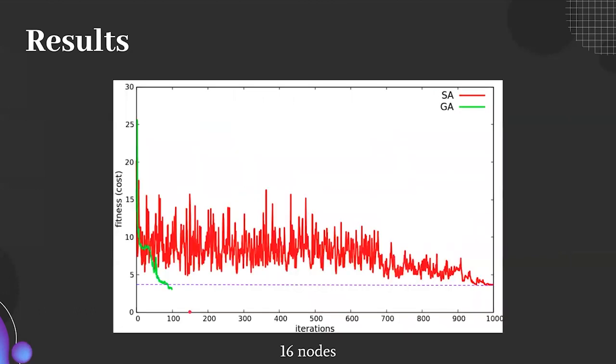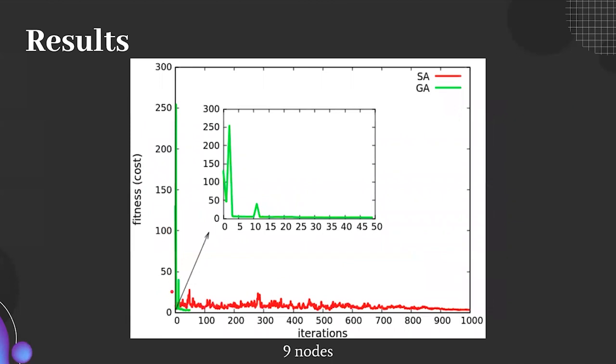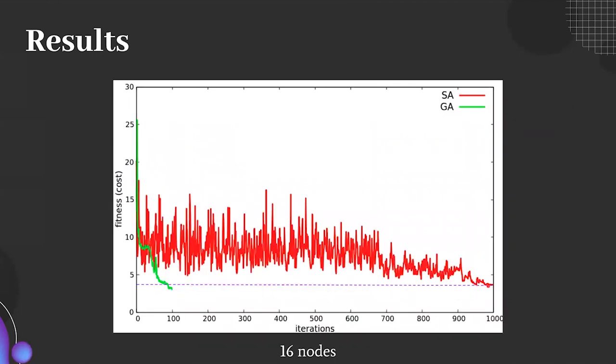For 16 nodes, the same applies: the genetic algorithm may start off with a bigger value, but ends up with a superior solution, a lower value. However, judging between 9 nodes and 16 nodes, we can see that the improvement is slightly less. And in this case, we required 100 iterations for that superiority to be noticeable.